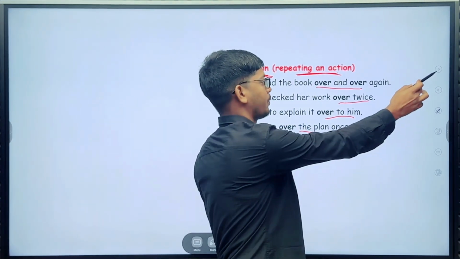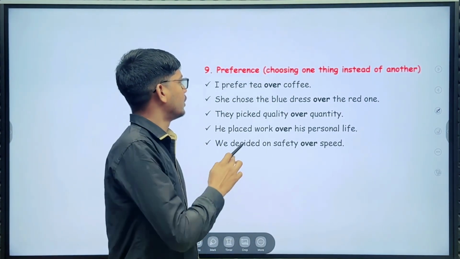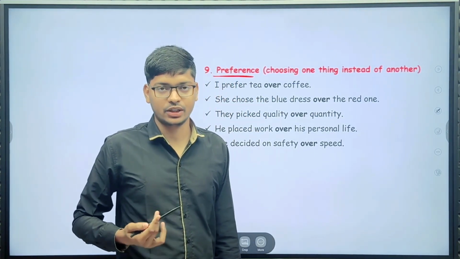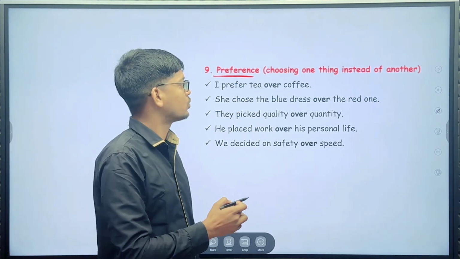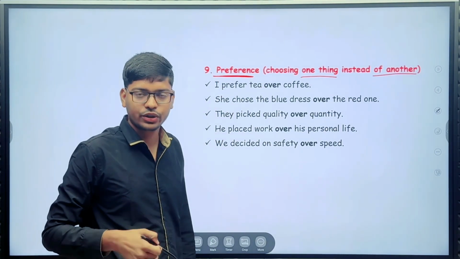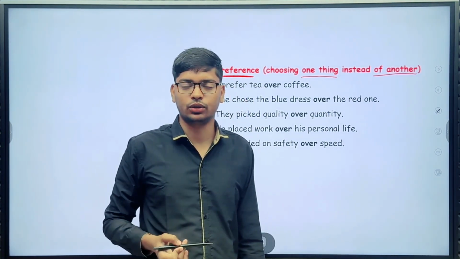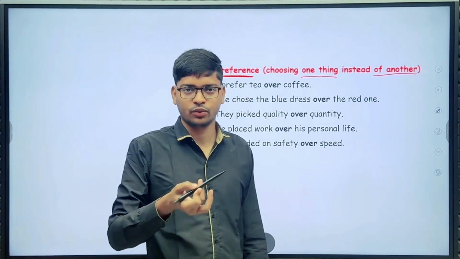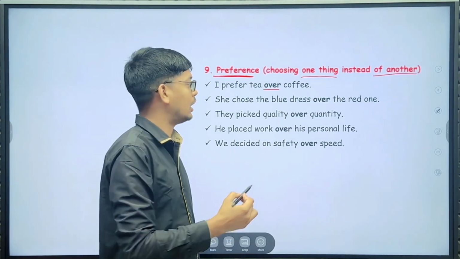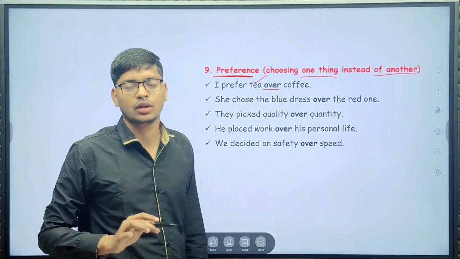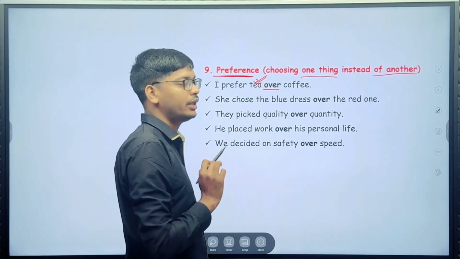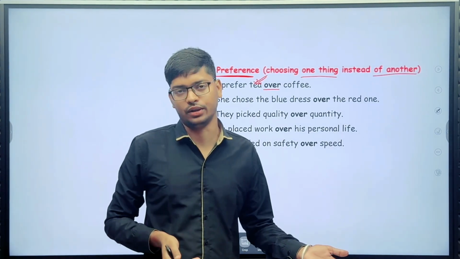Here, preferences. For preferences, choosing one thing instead of another, you can easily use "over." For example, I prefer tea over coffee. So here I choose tea, not coffee.